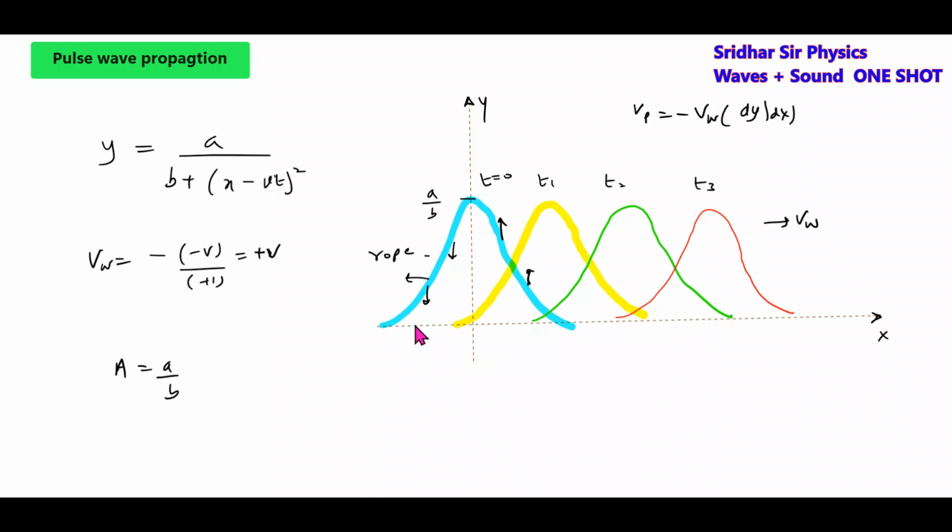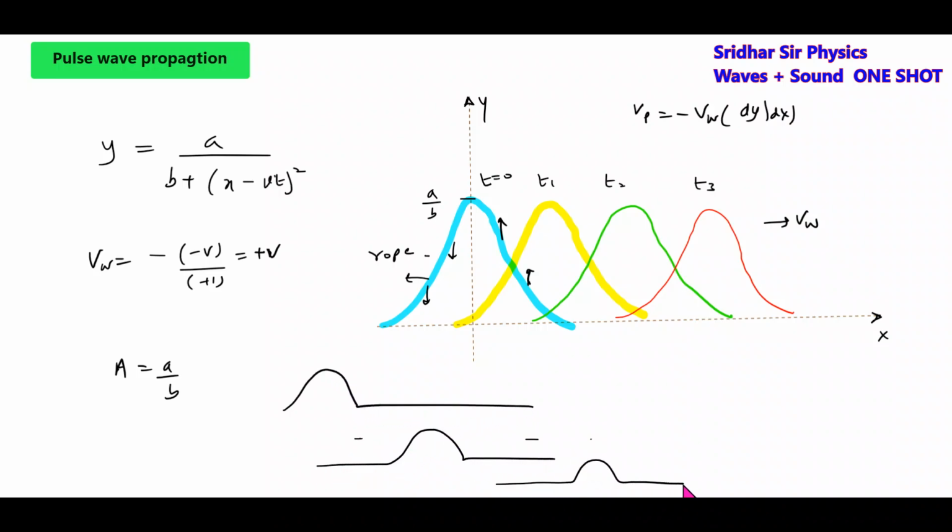How will the shape of the rope be? Like a pulse. If you give one jerk, it will propagate here. So a rough diagram: how the pulse will be here, after some time it will be here, after some time it will be here. Like this, the pulse will be propagating. This is called pulse wave propagation.